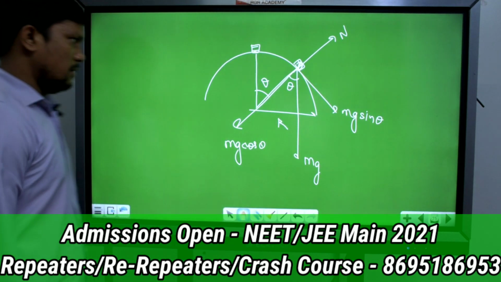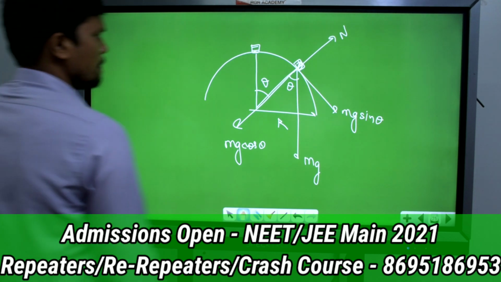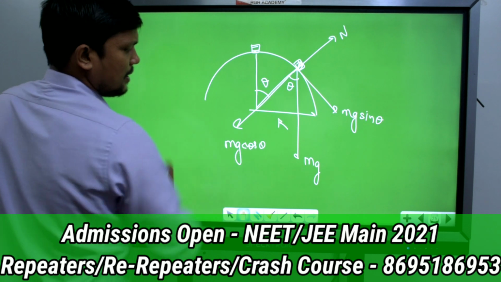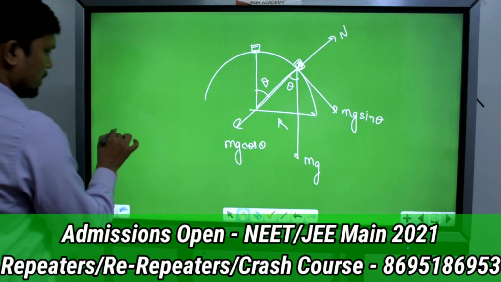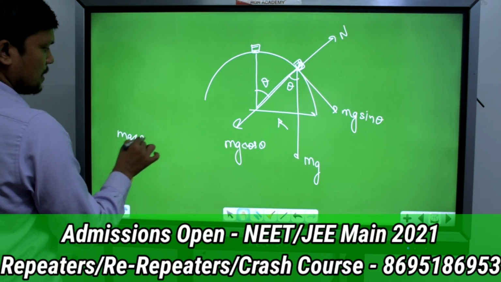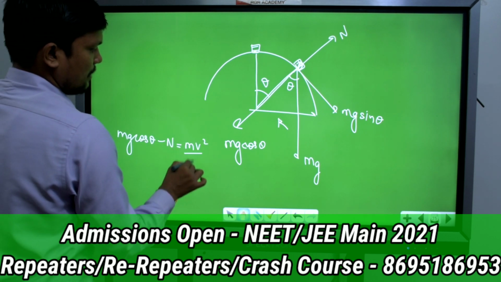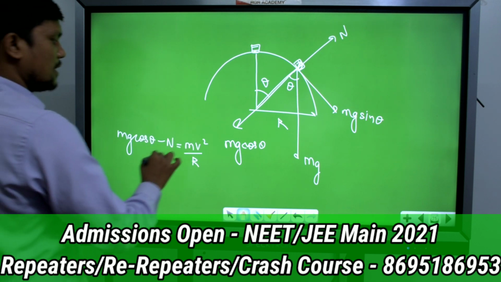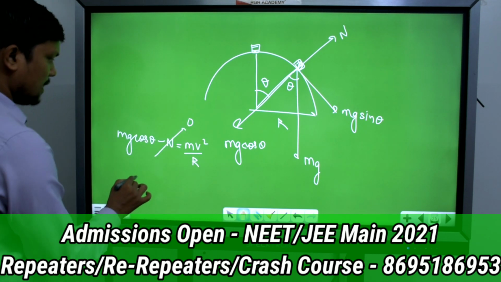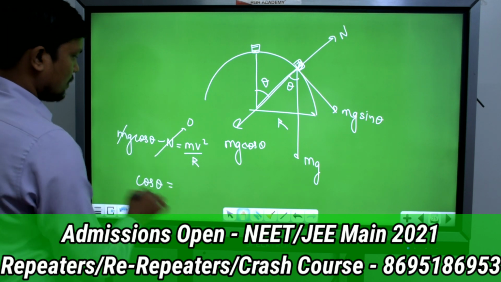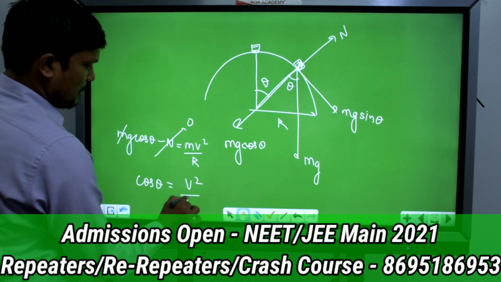Now we can say that it is moving in a circle of radius r. Then what equation can we write down? What is the net force acting towards the center? mg cos theta minus N will be equal to m v square by r. For leaving the contact, normal should become 0. So we can say that cos theta will be equal to v square by rg, as m cancels out.